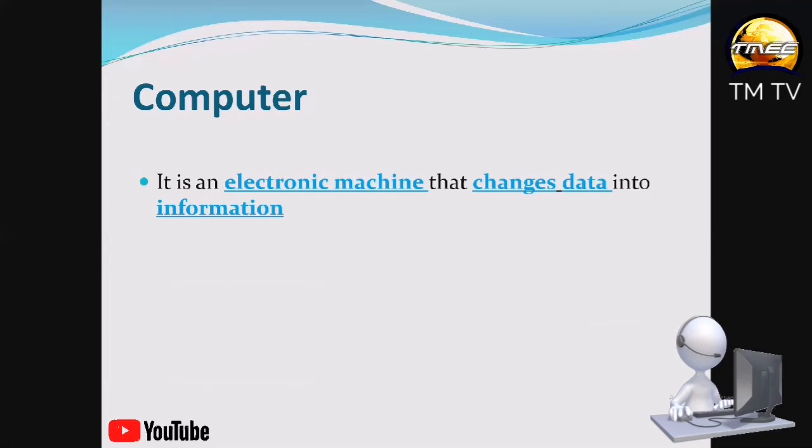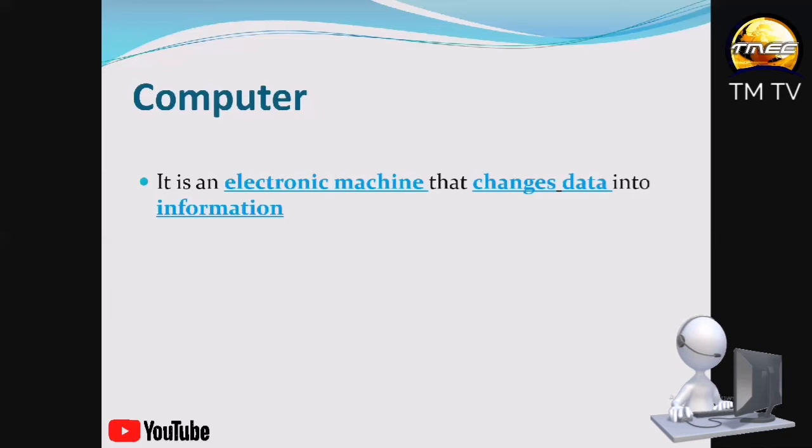Now, when you are going to play a game on the computer, you use either the keyboard or the mouse. When you press any key or any button on the mouse, you are sending in data. When you press a key on a keyboard, you are sending data into the computer. Then also, if you press a button on your mouse, you are also sending data.